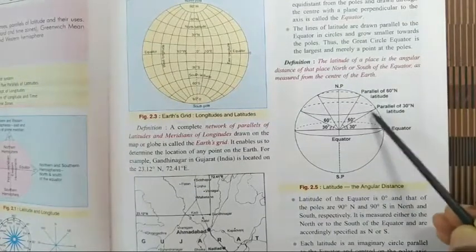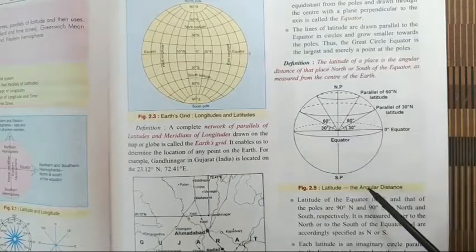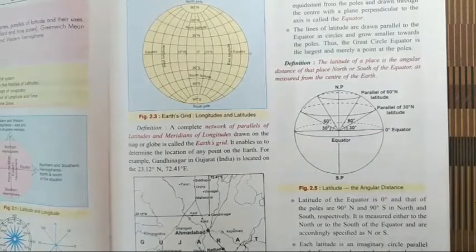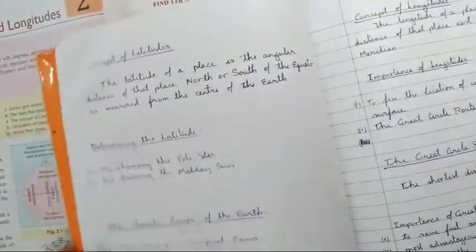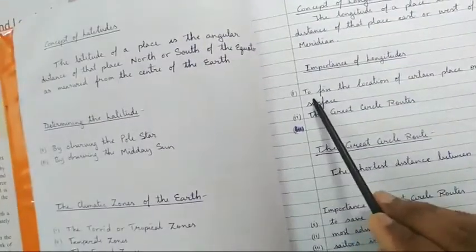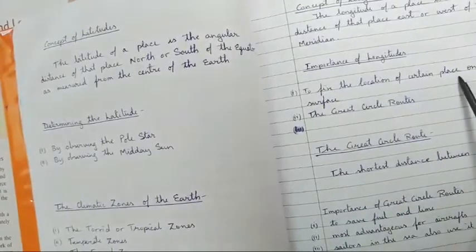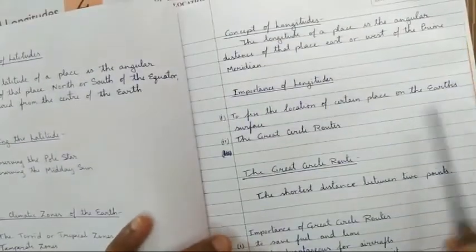Why? Because it is located in the northern hemisphere. Next I explained the importance of latitude. What is the importance of latitude? Latitudes are used to fix the location of certain places on the earth's surface.